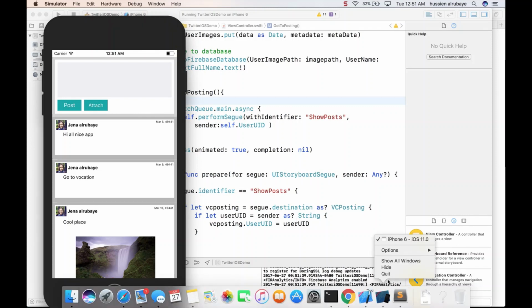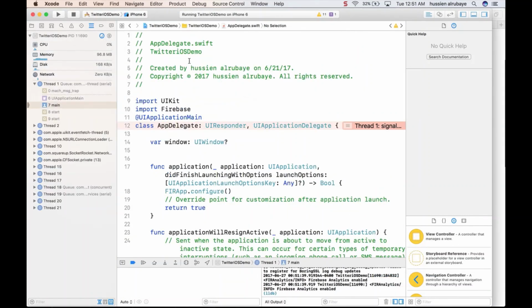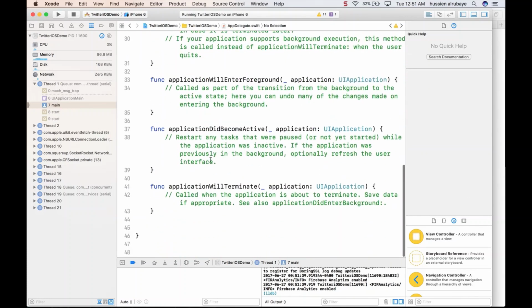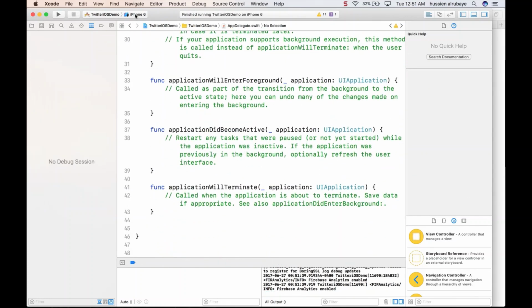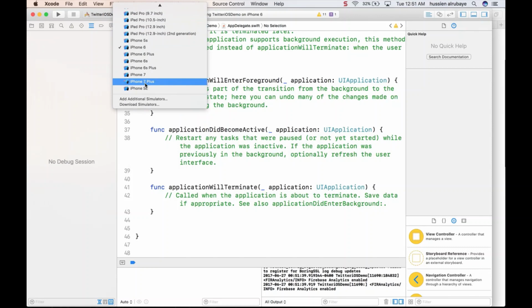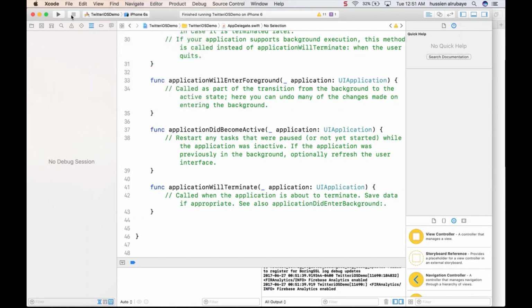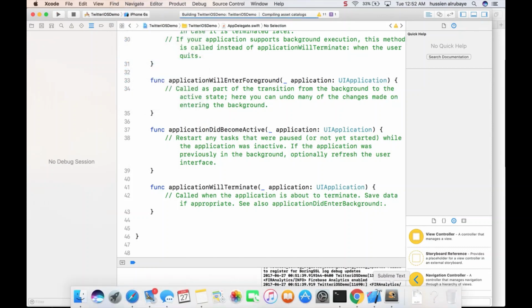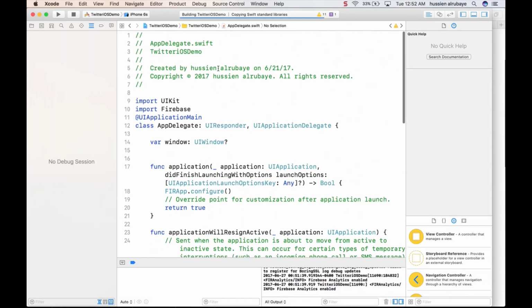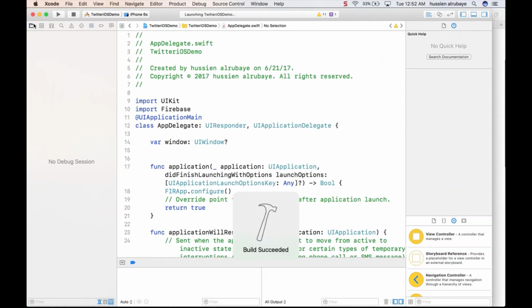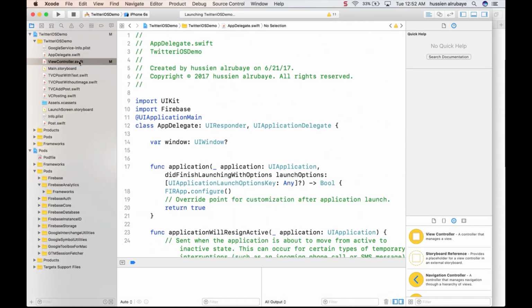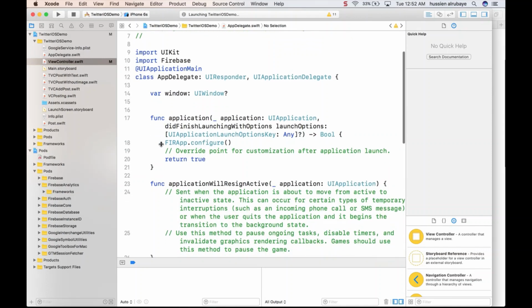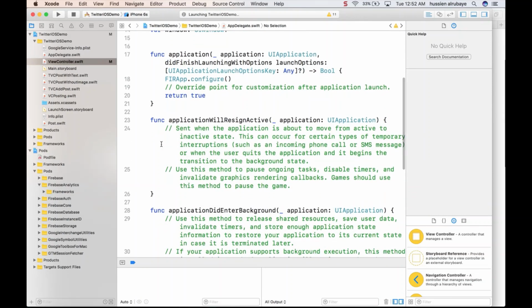I could also show you a person who is not logged in. So I have to select a different device, iPhone 6s, and run it. Hopefully this time he will not find any user associated with that application, so he could show me the main activity or the login page.